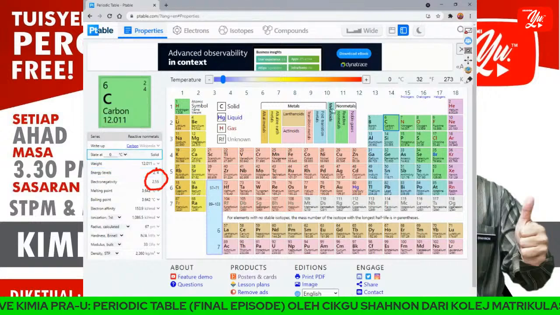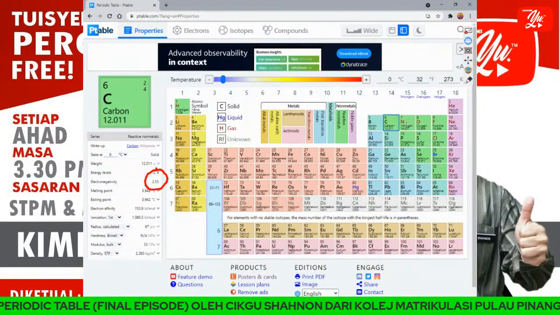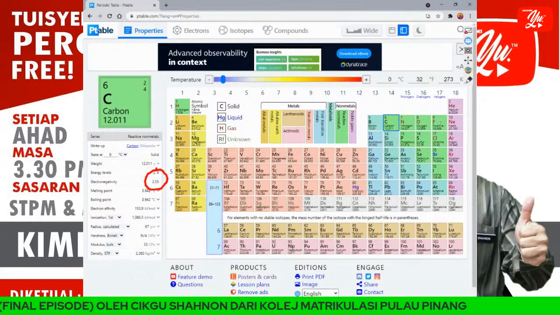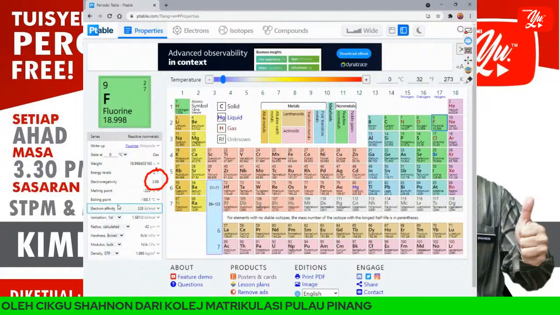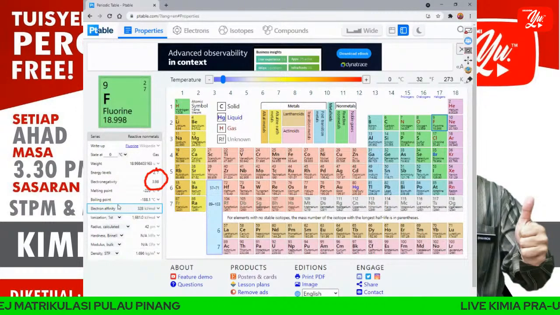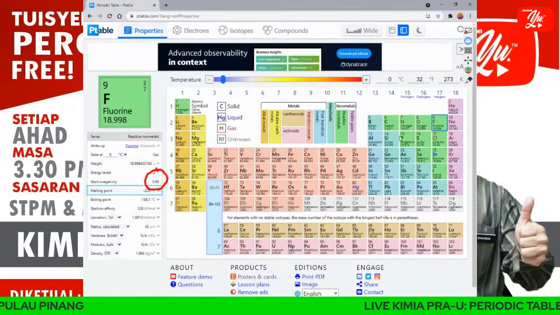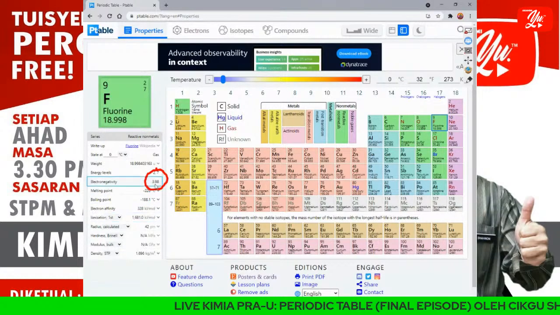Can we see the increase in electronegativity? And fluorine actually is the highest in electronegativity in the periodic table. Fluorine has the highest electronegativity, 3.98. This is the value of electronegativity of fluorine.